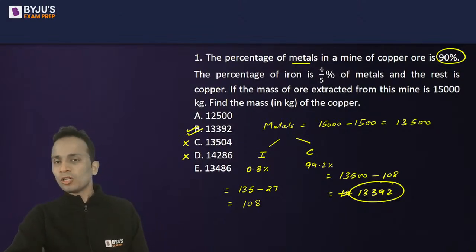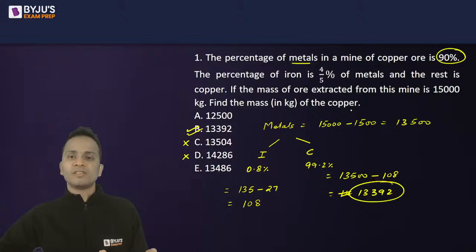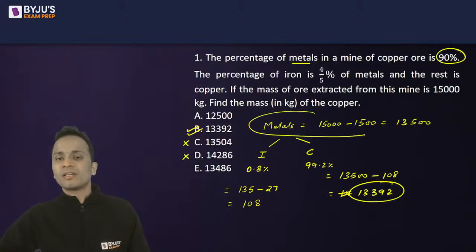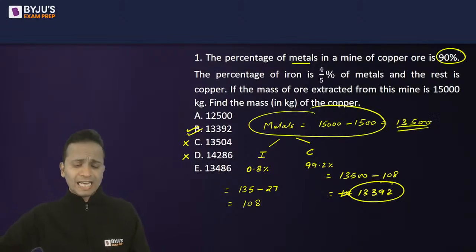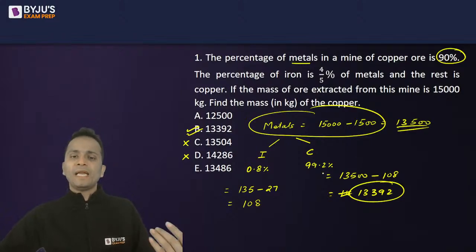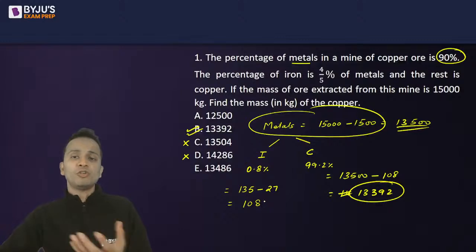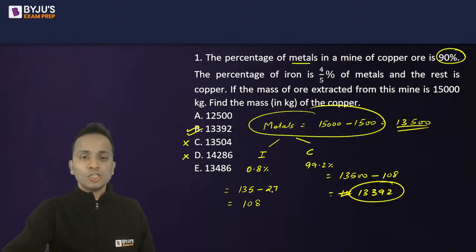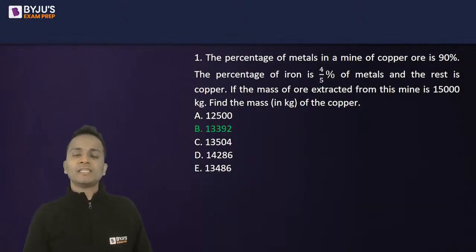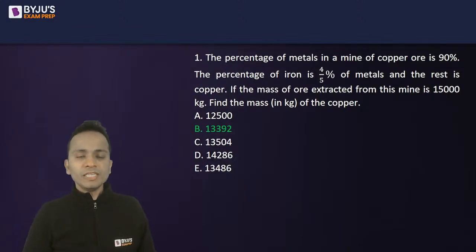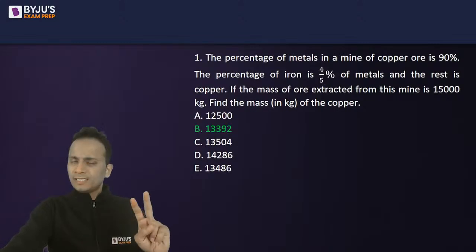I have written all these things. You could have directly written 13,500 and then should have removed 0.8 percentage from 13,500 to obtain your final answer. So the correct answer here is option B, that is 13,392. All right. Let's move on and look at second question.